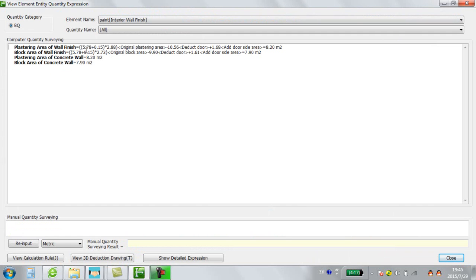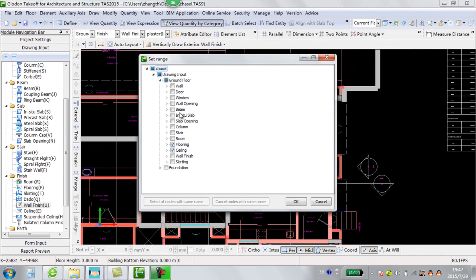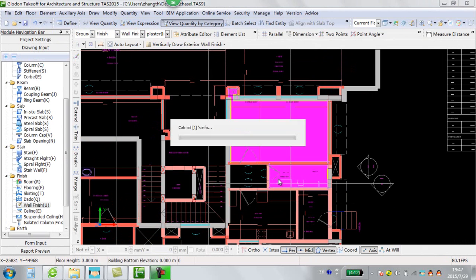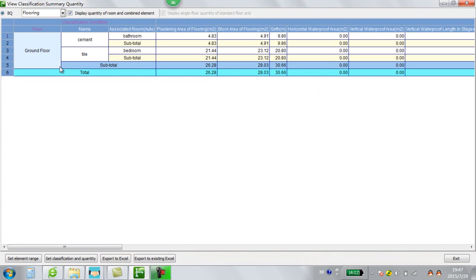This is the calculation formula. We can see clearly the deduction. First of all, you can choose the element that you want. Then we can get the report. In the report, you can see that the quantity can be classified based on the material name and different locations.